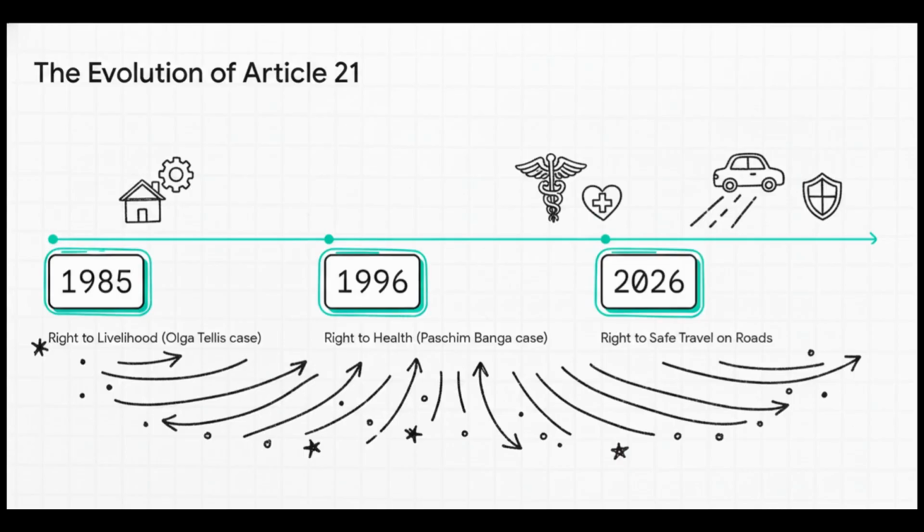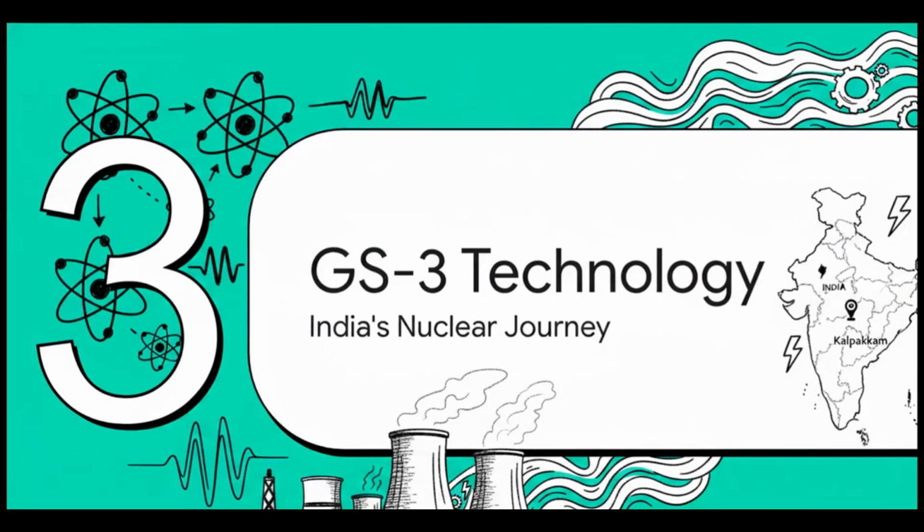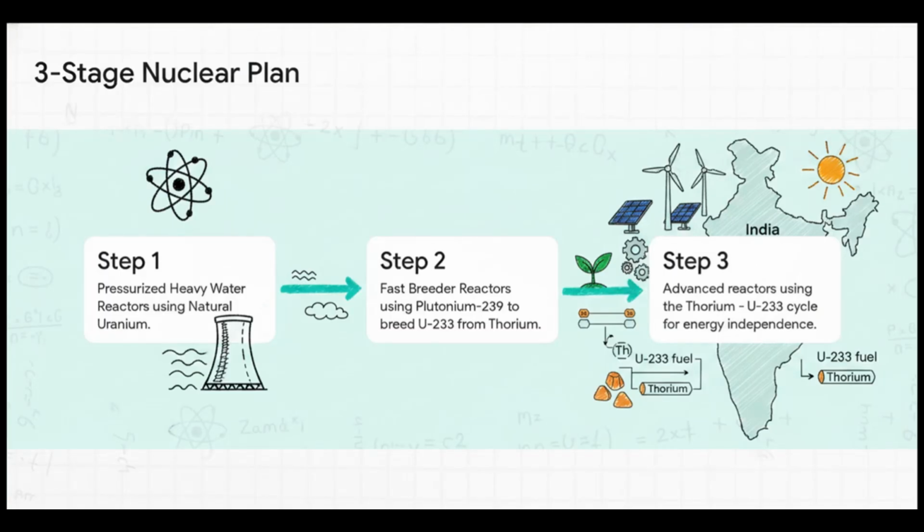Okay, let's apply this same core thinking to technology. All right, let's switch gears and head over to GS3. We're talking about a huge milestone in India's long-term energy strategy, the commissioning of the brand-new fast breeder reactor at Kalpakkam. Now, to really get why this new reactor is such a big deal, you have to understand its foundation, India's visionary three-stage nuclear program.